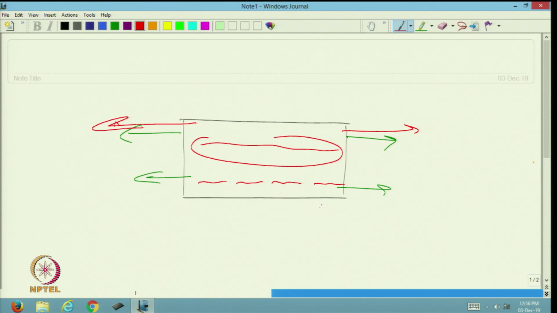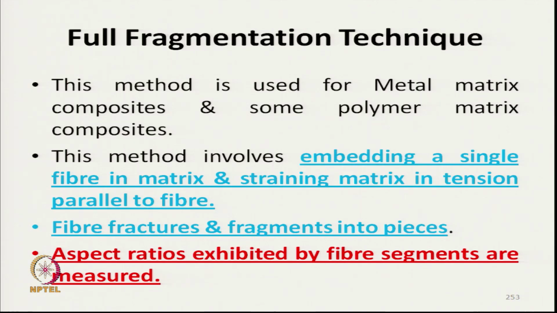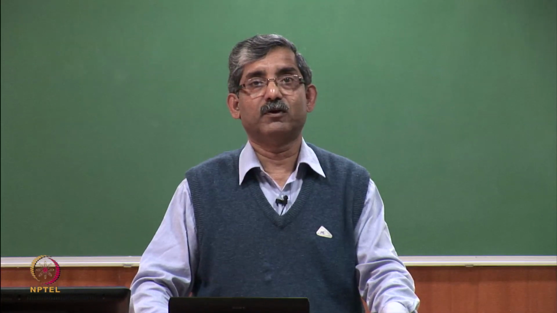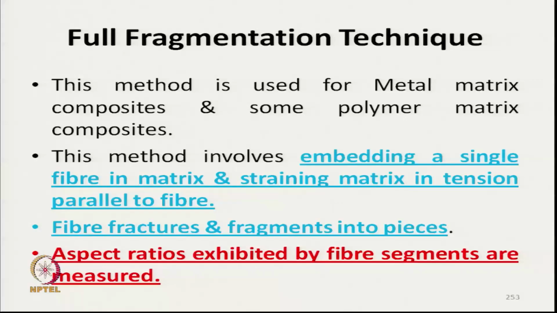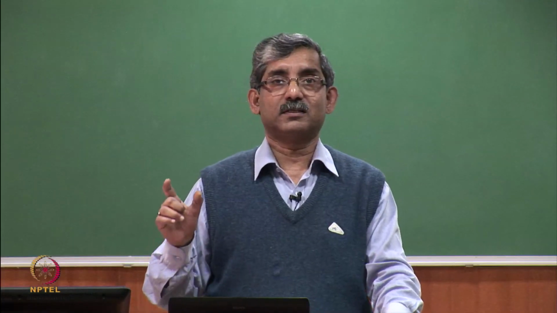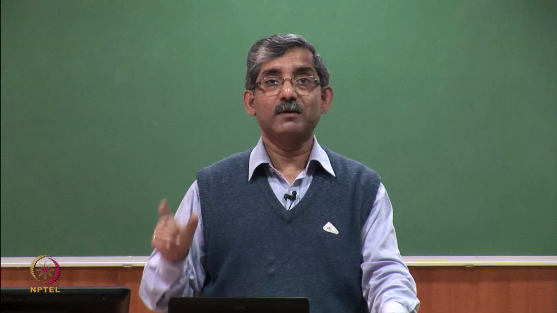So, by knowing this length ratio we can get an idea about the bond strength. This method is used mainly for metal matrix composites, and we can use this for high modulus fiber.